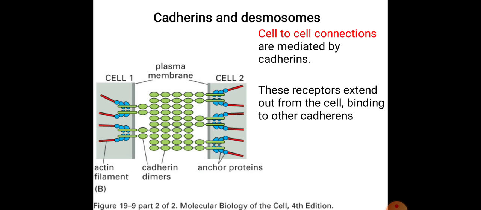And they also have these transmembrane proteins. However, unlike adherent junctions, the plaque of desmosomes does not attach to microfilaments. Instead, a desmosome plaque attaches to the element of the cytoskeleton known as intermediate filaments, which consist of the protein keratin. So they bind with the elements of the cytoskeleton known as intermediate filaments.